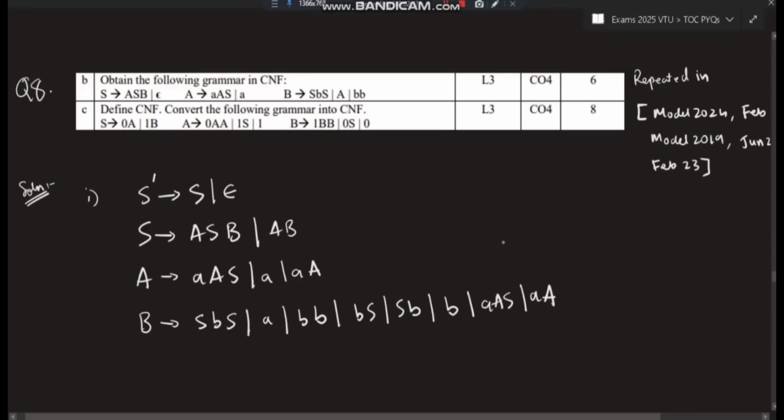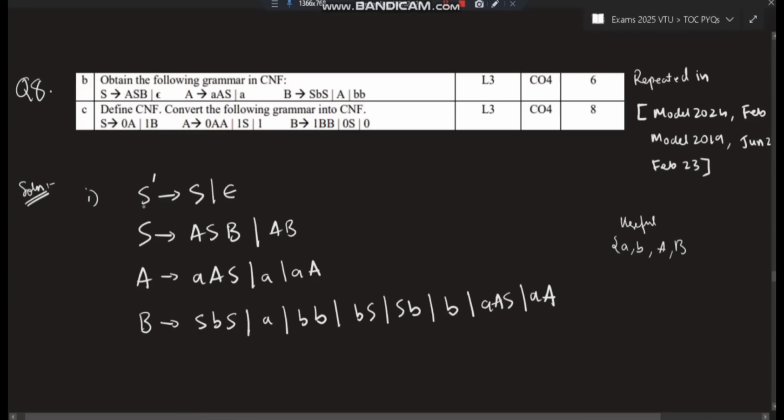Fourth is removal of useless production. What is useless production? That which is not useful. Useful are the small letters. Small letters are A and B. Who is deriving A and B? A is deriving A, B is also deriving B. So A and B are useful.